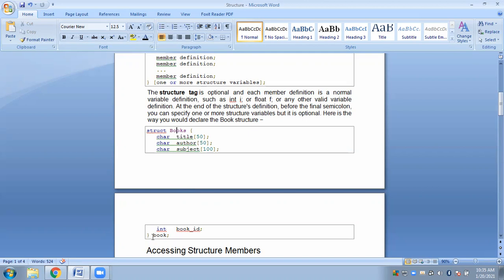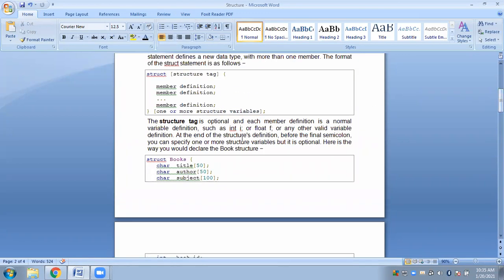Now next, what do we have? We close the structure here, and then we have another part, the end part, which is one or more structure variables. So we will have a variable here. Remember, do not confuse variables and members. Members are the fields, or the attributes, or more specifically the properties that describe the structure. What does your structure represent? Books. What fields will your structure contain? Title, author, subject, ID. Then what is a variable? A variable is one particular structure. For example, for whom?